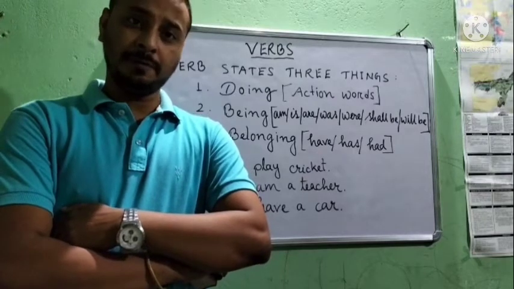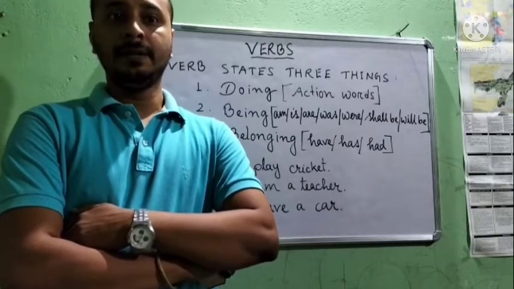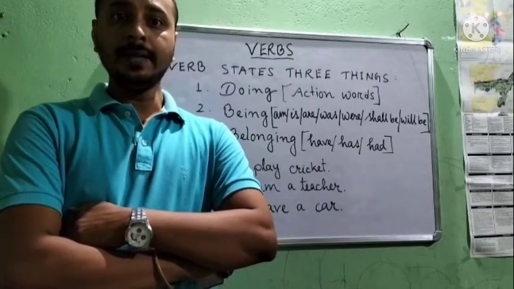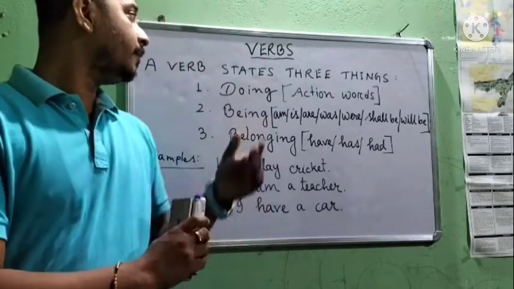Next, a verb represents belonging. Suppose something belongs to me. For example, I have a car. That means the car belongs to me. So have here is a belonging verb. Okay. So you see the board.